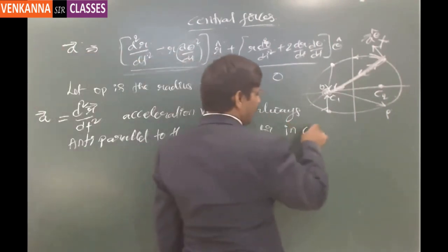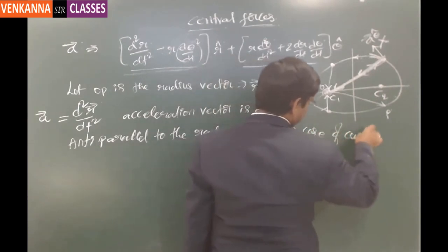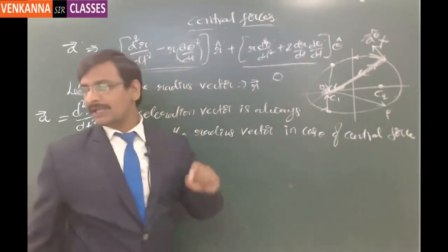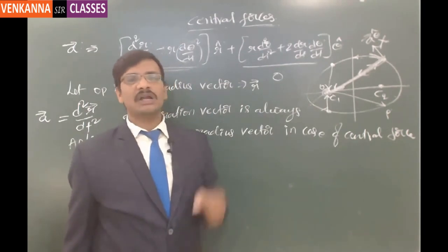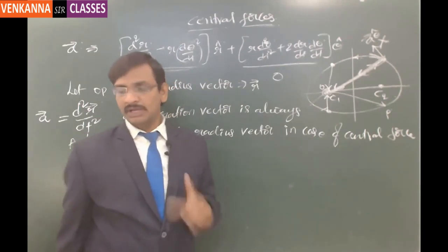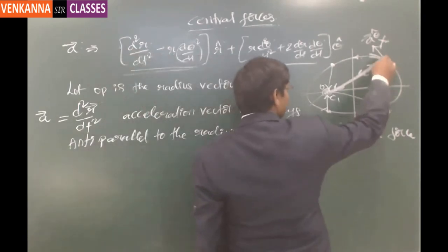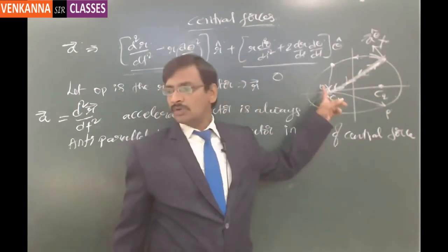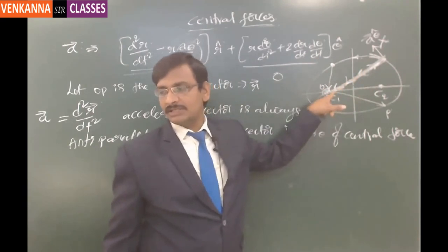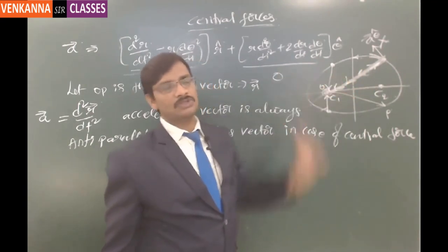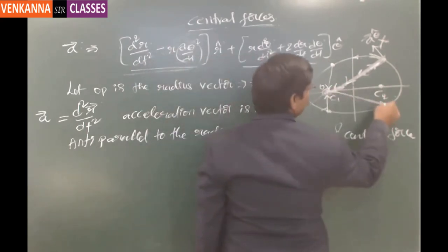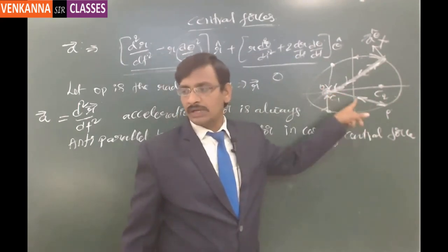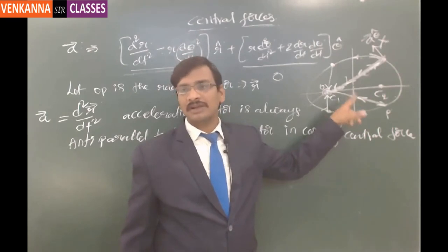In case of central force, because d square r by dt square is the acceleration vector, and the acceleration vector and the force vector are always in the same direction. In case of central force, this is always towards the pole or towards the center. So this is the direction of the acceleration because this is the central force or the centripetal force. Here this is the radius vector and this is the force vector, the attractive force towards the sun, which is always the vector of the acceleration.